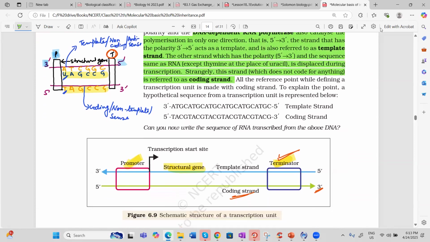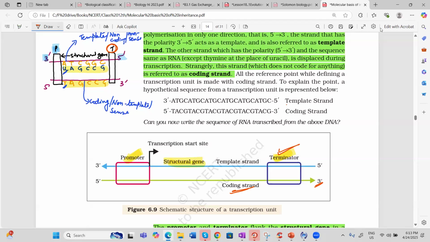Now, many questions are asked. We have to be very careful. If they give you the template strand and the coding strand, the template should always start from 3' and the coding should start from 5'. If they ask you to write the sequence of RNA, then we will write the entire sequence of the coding strand, but only replace T with U. Wherever T is there, put U. No need to confuse yourself. Wherever T is there, put U, and that is your answer. We have to remember the direction and then we can do this work.